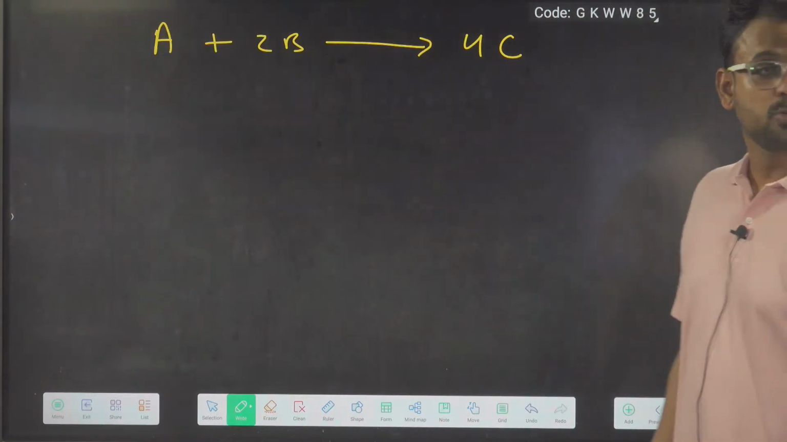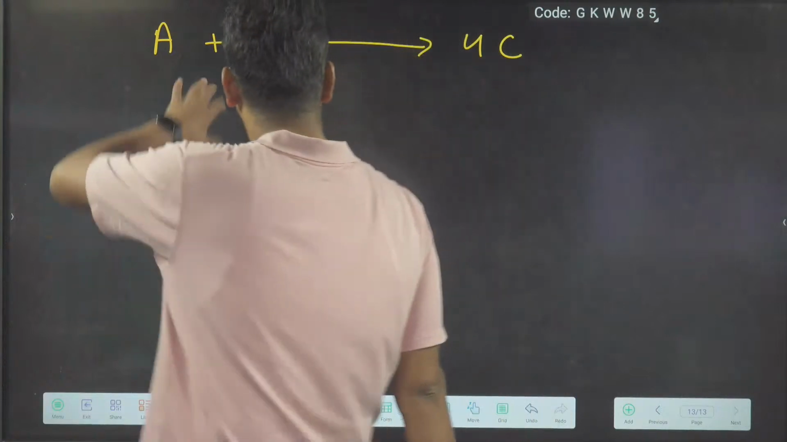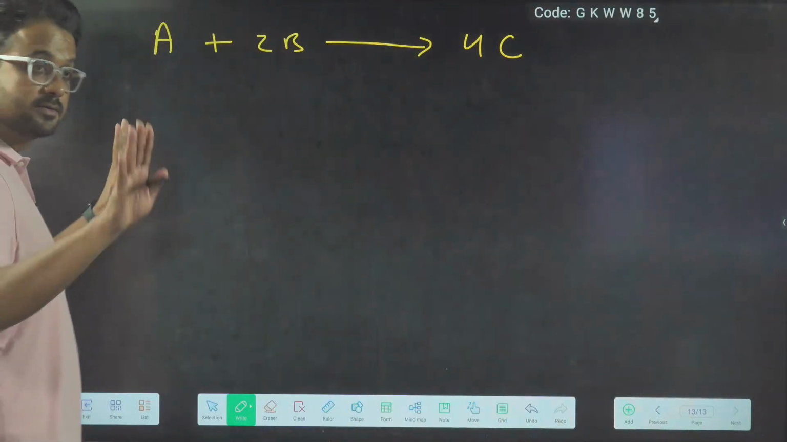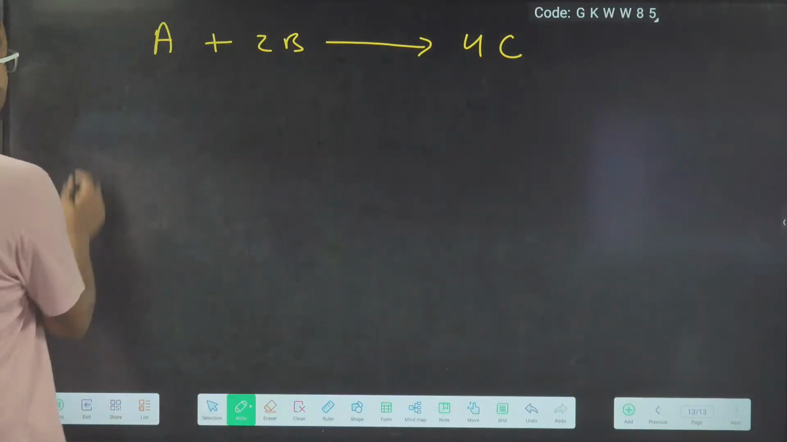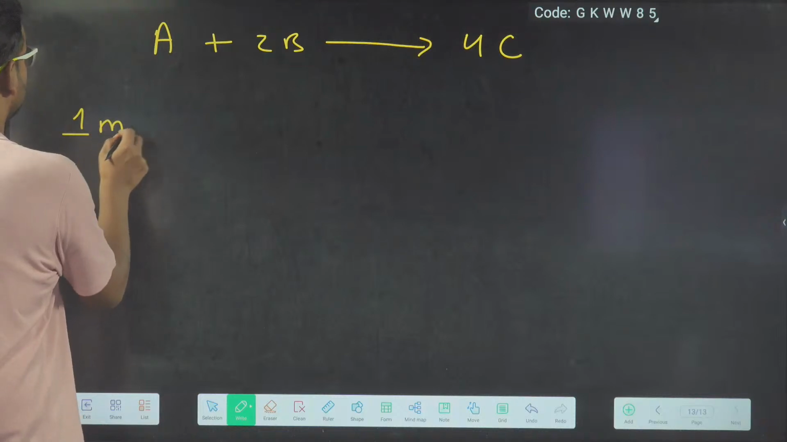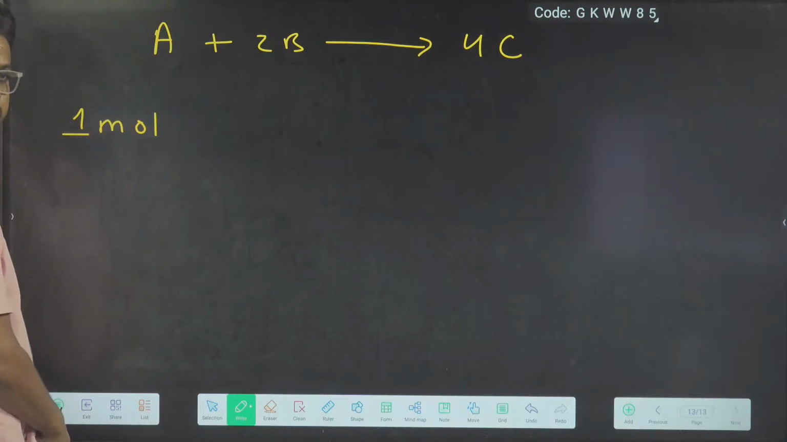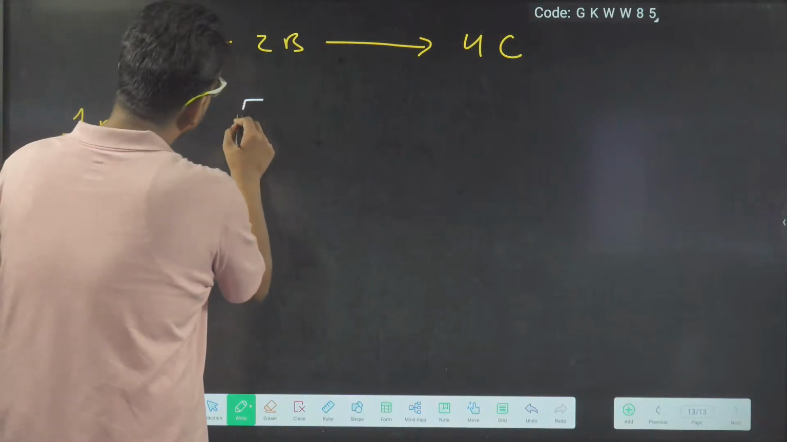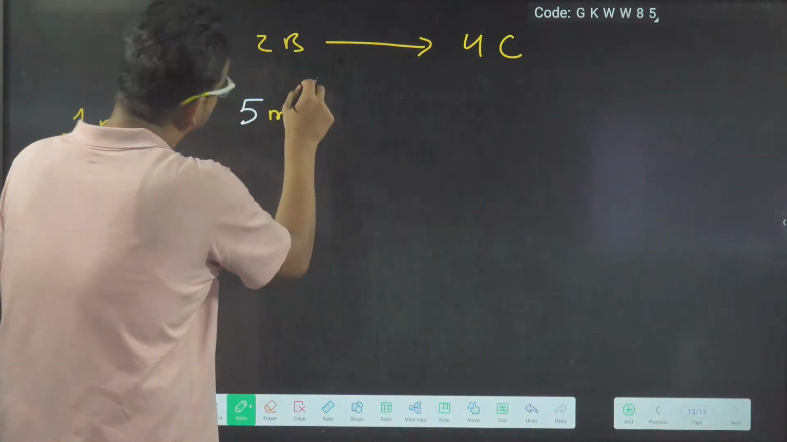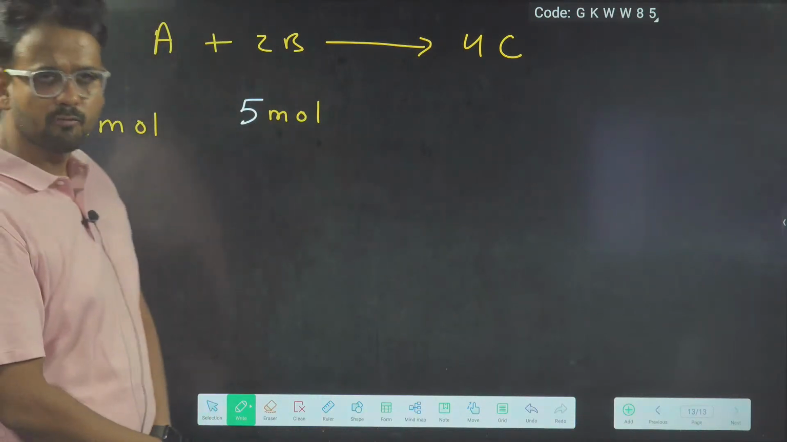So A plus 2B goes to 4C. This is the reaction. And this time, I am starting the reaction with 1 mole of A and 5 moles of B. Initially, I have 1 mole of A and 5 moles of B.